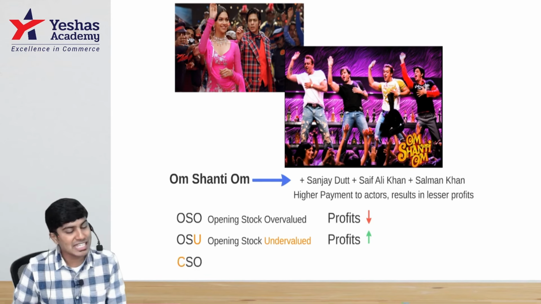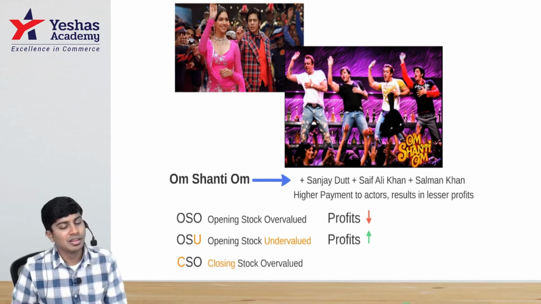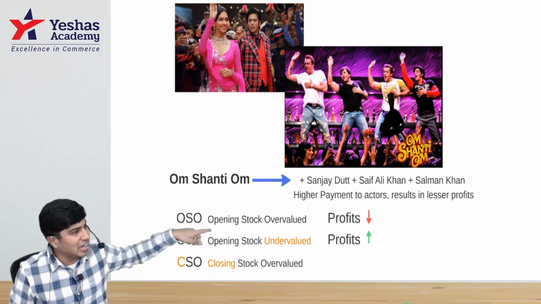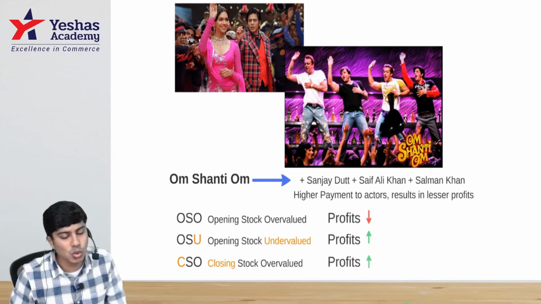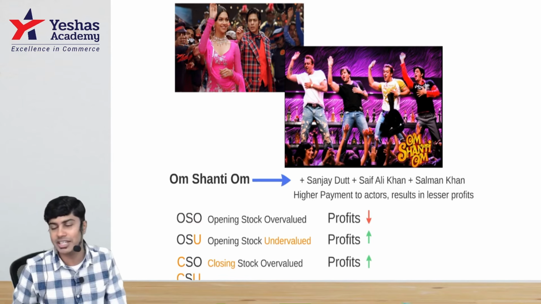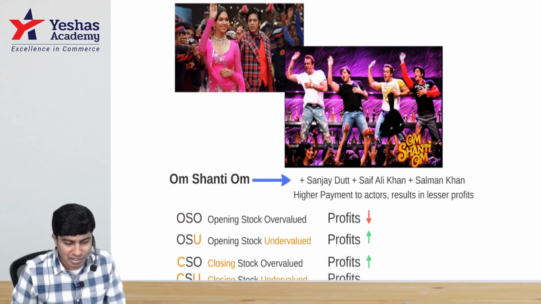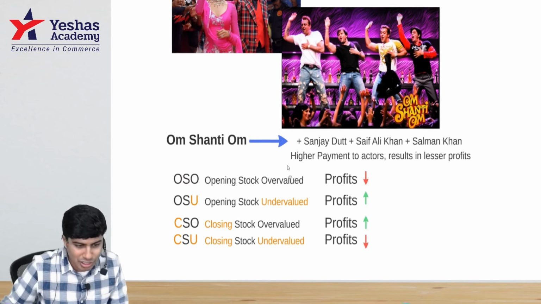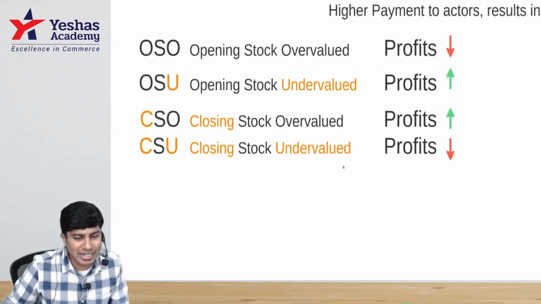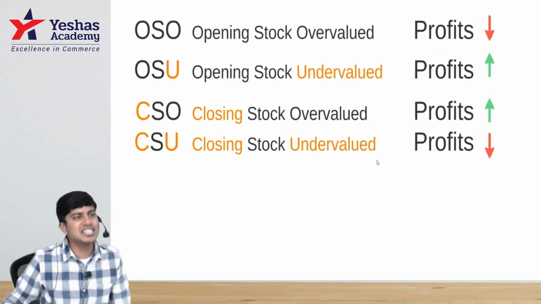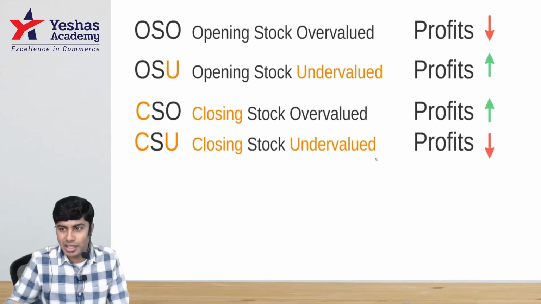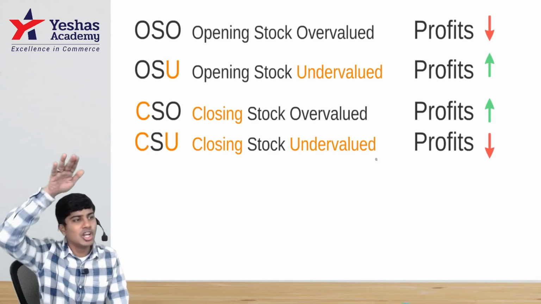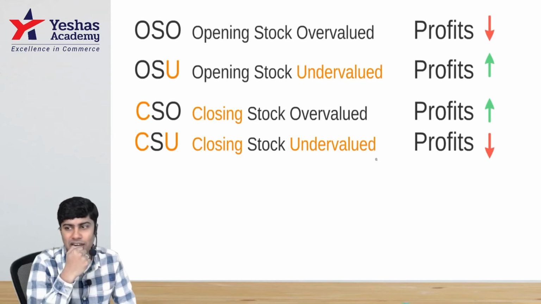Next one. CSO, closing stock overvalued. This is again profit will increase, opposite of the first line. Last one. CSU, closing stock undervalued. Opposite of the opposite. Profit will decrease. So this is a simple shortcut that you can remember to understand whether the change in the inventory is impacting the profit in the increasing order or in the decreasing order.